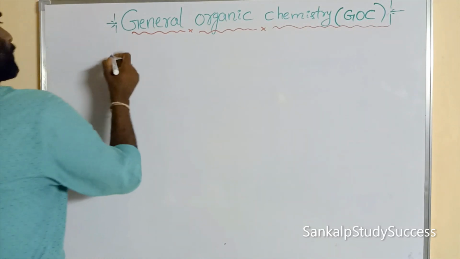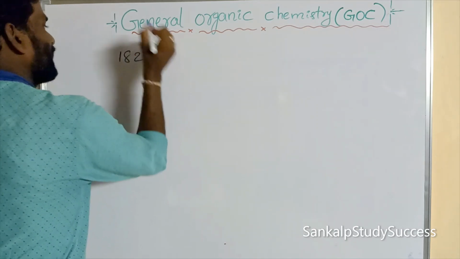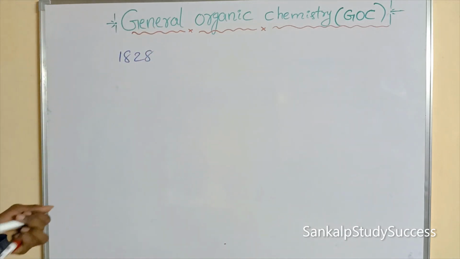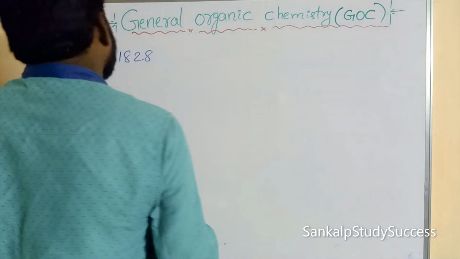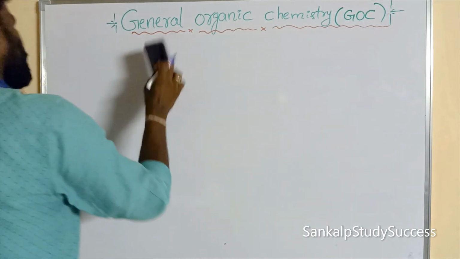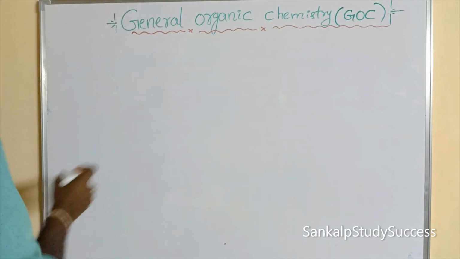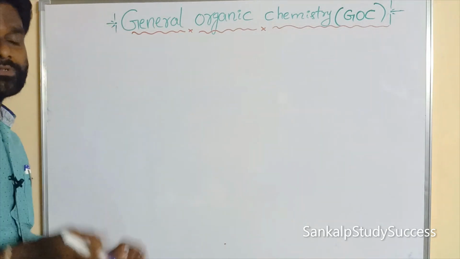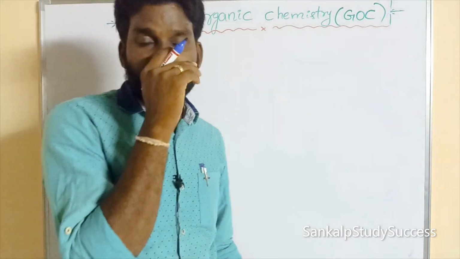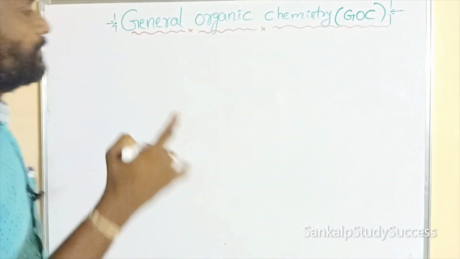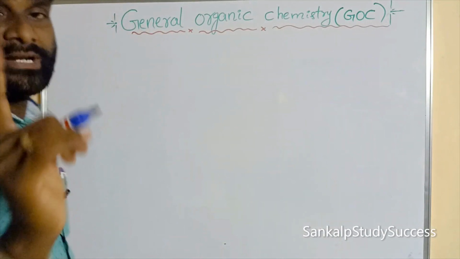Previously, before 1828, organic compounds were produced from living organisms and not prepared in the laboratory artificially.